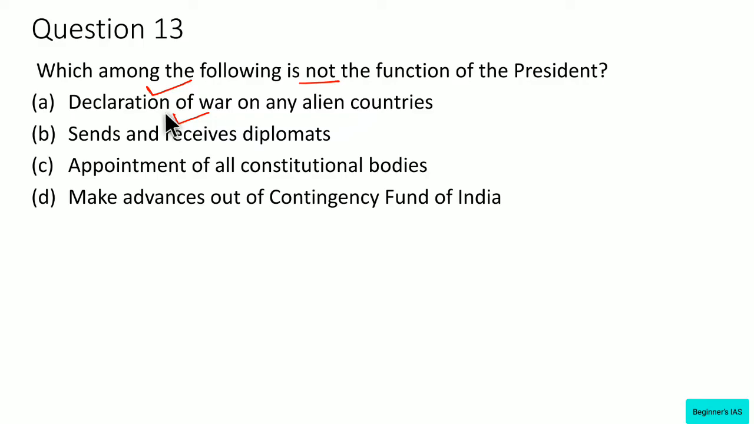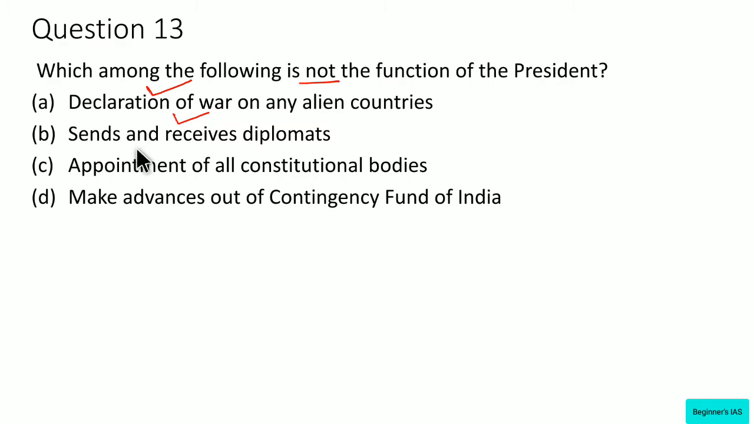See, under military powers given to the president, he can declare war or conclude peace, subject to the approval of the parliament. And also remember that the president represents India in international forums and sends and receives diplomats like ambassadors, high commissioners and so on under diplomatic power. Therefore, this is also right.